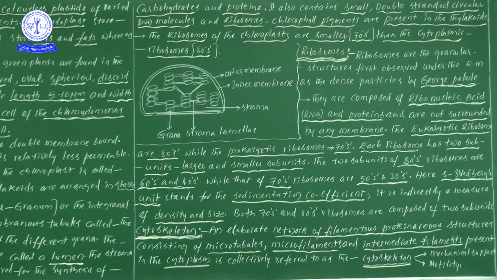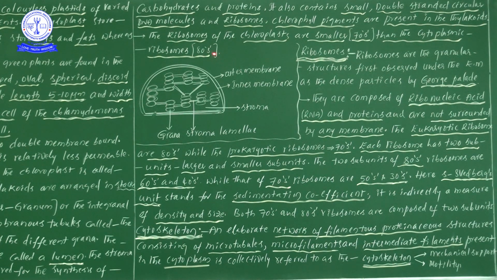So once you remember DNA, ribosomes, RNA, these kinds of molecules we can find in mitochondria as well as chloroplast. Now here they are giving a differentiation. What is that? Ribosomes of the chloroplast are smaller than the cytoplasmic ribosomes. Actually we are studying eukaryotic cell information. So in a eukaryotic cell, what information can we find? In cytoplasm 80S type of ribosomes are present, whereas in chloroplast and mitochondria 70S type of ribosomes are present. So this we learn in the introduction of this chapter.